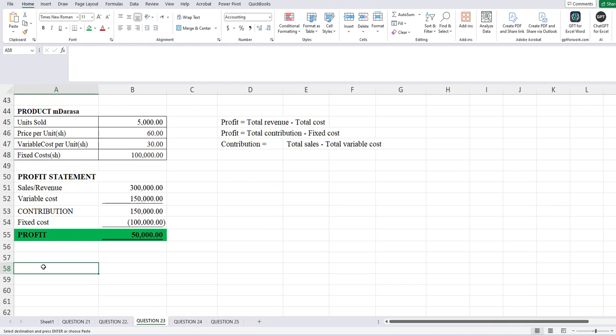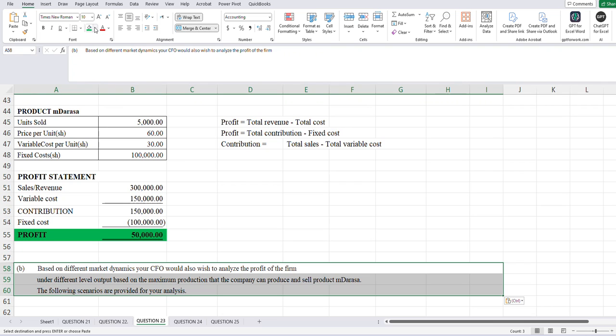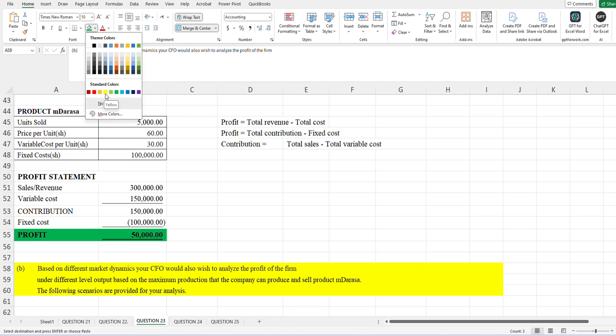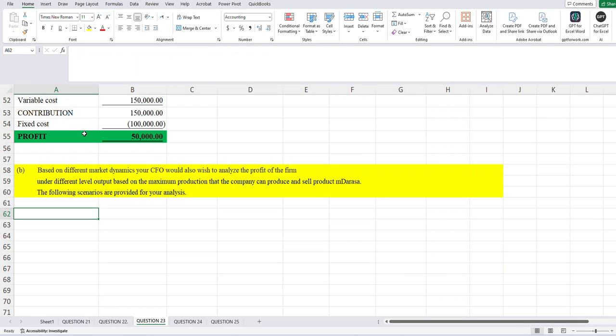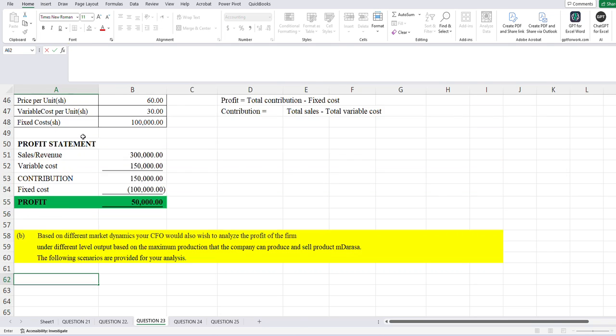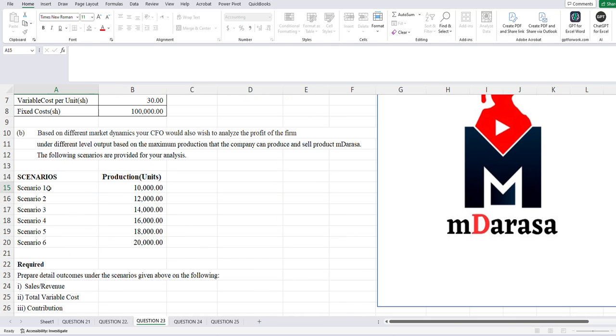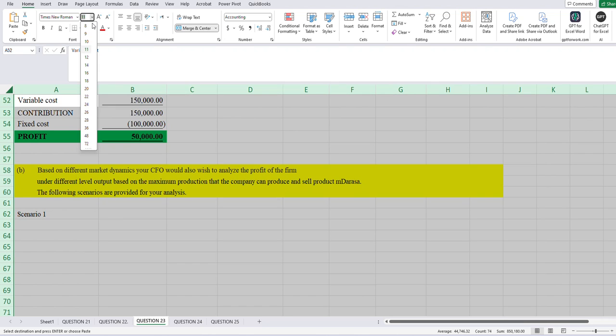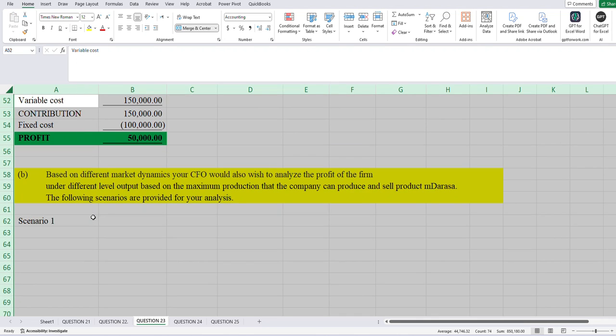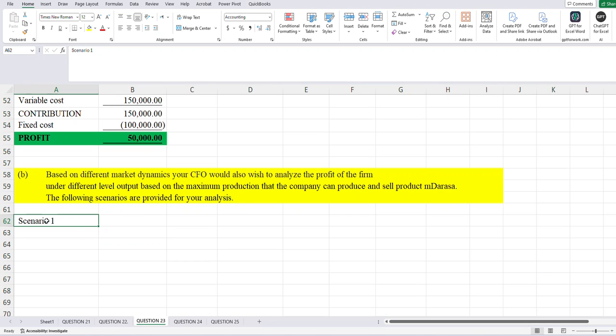Good students, let us handle part B. So part B is all about scenario analysis. And anytime, my good students, you're talking about scenario analysis, what must we always remember? It is very important to remember that the data table concept will come in very handy here.